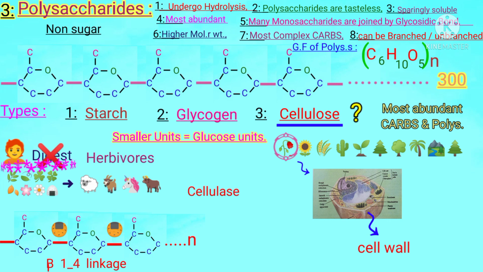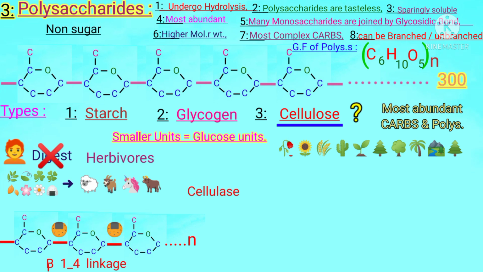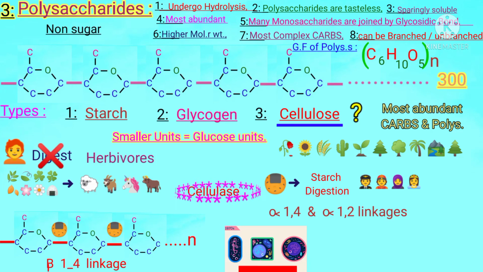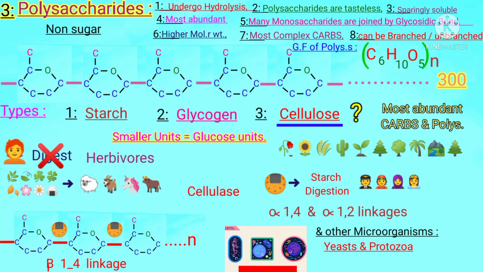We can't break it, because the enzyme for starch digestion present in humans can break only alpha 1-4 and alpha 1-2 linkages and can't digest the beta glycosidic bond, because the starch digestion enzyme is different from the cellulose digestion enzyme. Therefore, some bacteria and other microorganisms like yeasts and protozoa live in the digestive tract of herbivores and produce an enzyme called cellulase.